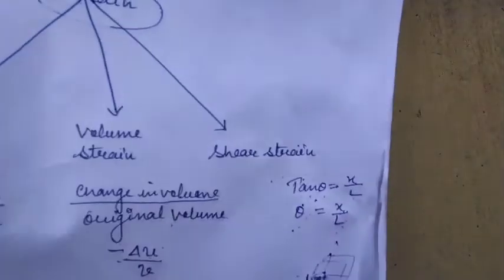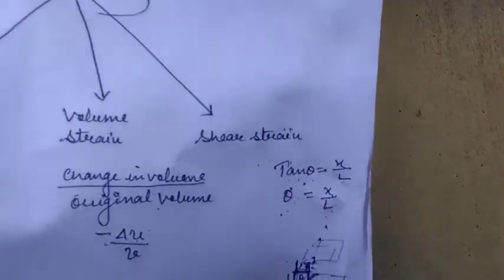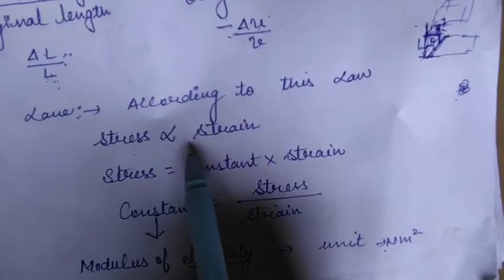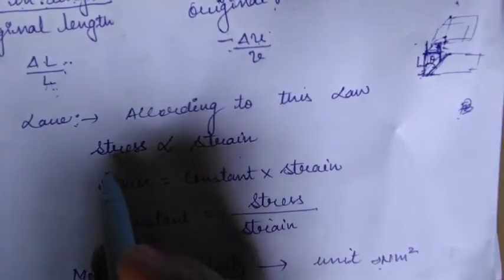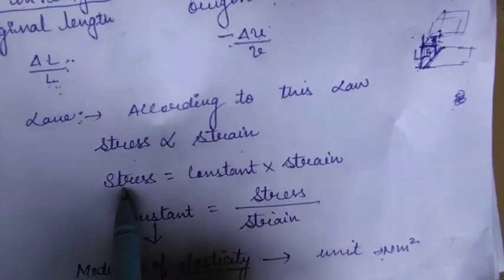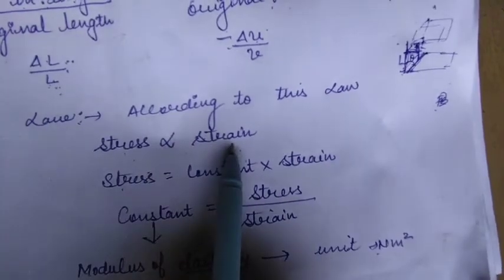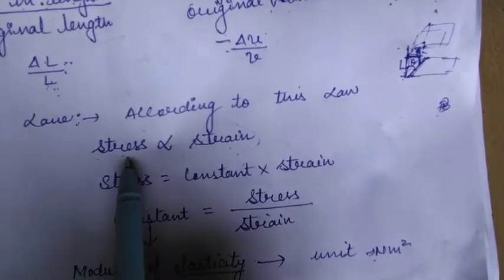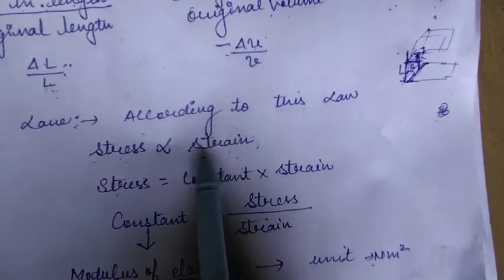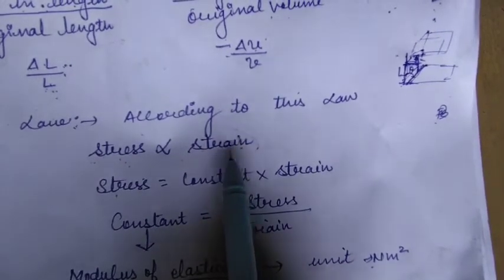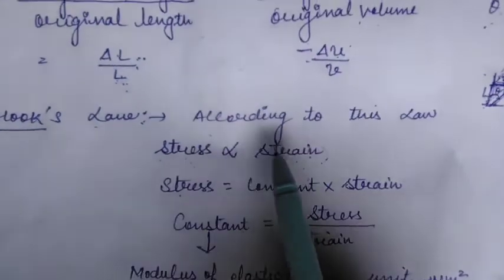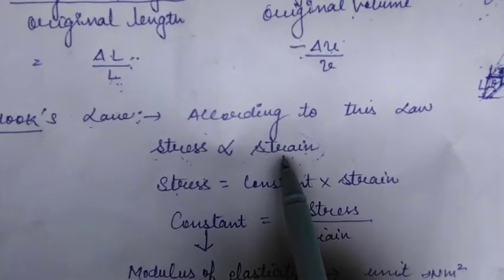Next one is Hooke's law. What does Hooke's law tell us? Now you know about stress and strain, both terms. Stress is force per unit area, and strain is the change on applying the force. How does the shape of the body change? According to Hooke's law, stress is directly proportional to strain.